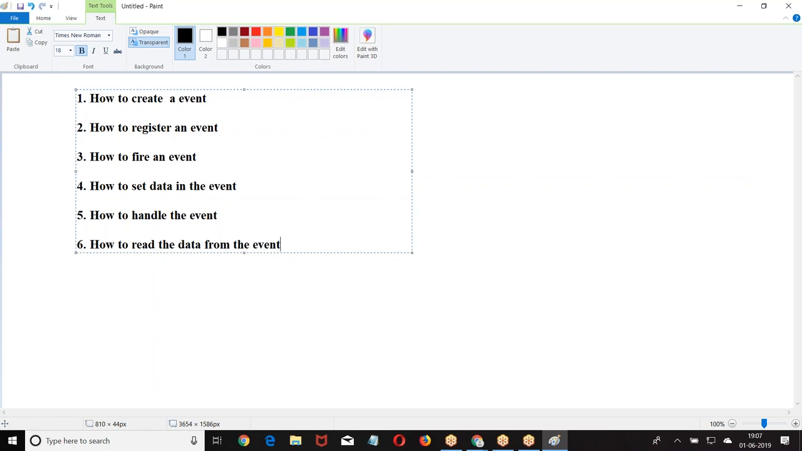These are the 6 points we need to understand: how to create an event, how to register an event, how to file an event, how to set the data in the event, how to handle the event, how to read the data from the event. These are the points we need to see. Okay, let us see the first one: how to create an event.